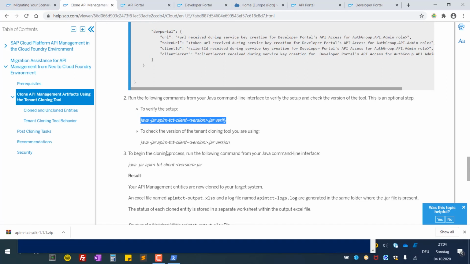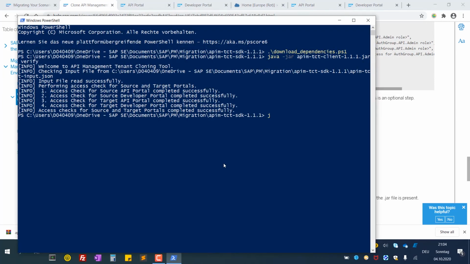Now, what is the guide saying now? We can simply proceed with the clone process. And to execute the migration, we simply reuse the same command, just removing the verify at the end.